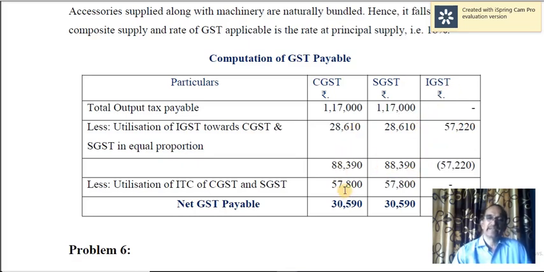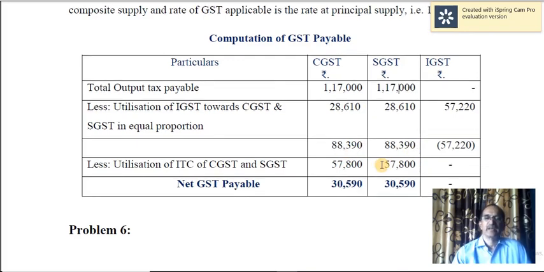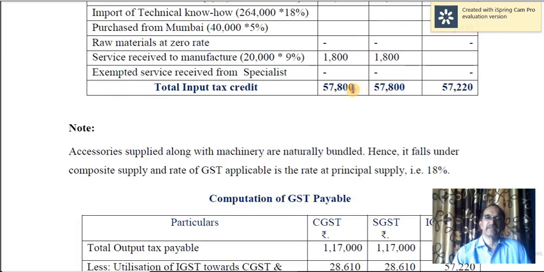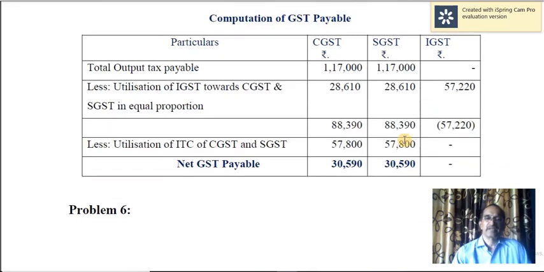And remaining CGST payable is 88,390. Now what you have to do is make use of input tax credit of CGST and SGST, 57,800 and 57,800. So ITC of CGST and ITC of SGST should be utilized. So you use that. As a result, now the remaining amount is 30,590. These are the net GST payable in cash.